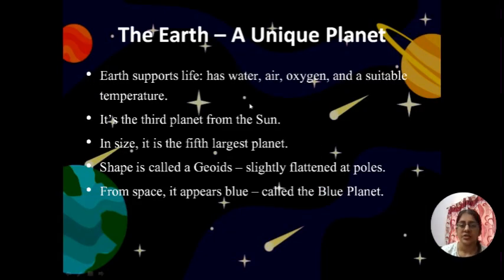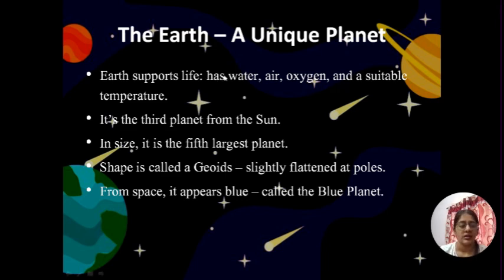Then we learn about the Earth, a unique planet. Why is it a unique planet among all the eight? Because it supports life. Can you live on Mercury? Can you live on Venus? No, you can't. Why? Because they either don't have water, air, oxygen, or any suitable temperature. You can never live on Mercury. It's so close to the sun. You would be burnt because of the sun's heat, right?